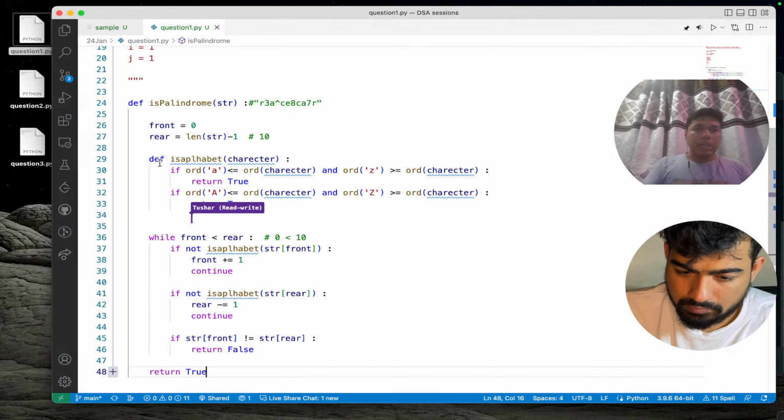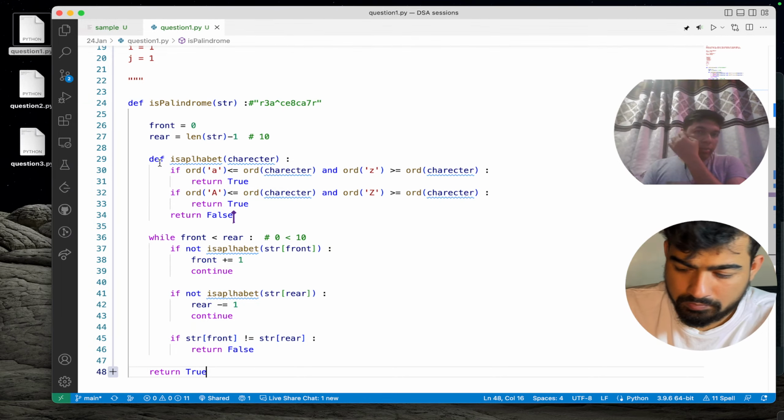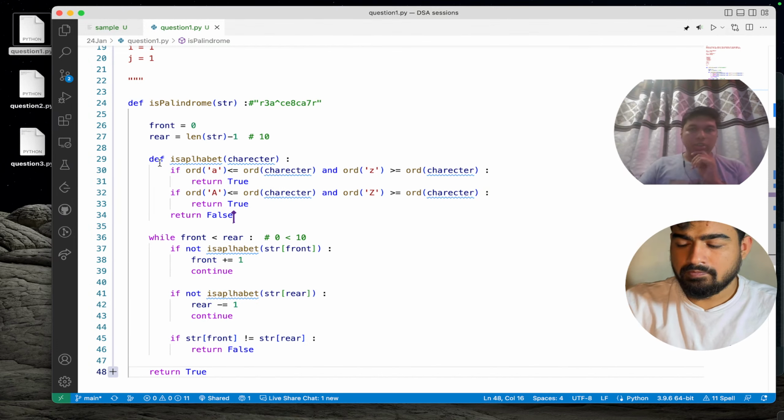In this case, I forgot to return false. It doesn't matter actually, because if we do not return anything we get None, which will be counted as false, but better to be safe and return false.